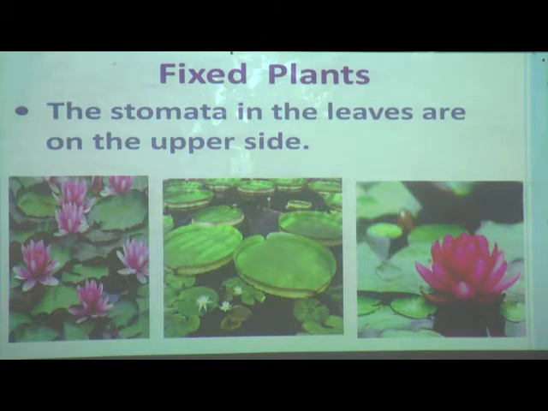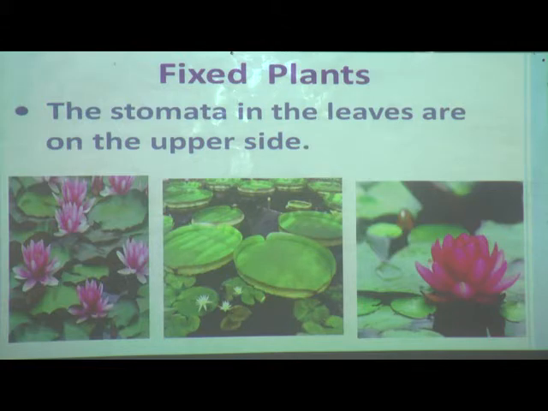Do you remember, in our lesson that plants make food, we learnt this? And what is the use of stomata? Stomata can take in carbon dioxide.